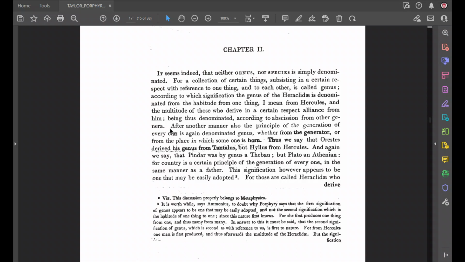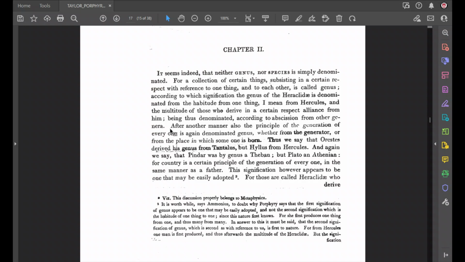And he also says, again, in another way, we say that Pindar was a poet, a Greek poet. Pindar was by genus a Theban. That means he was born in Thebes. He was from Thebes. Thebes was his place of origin. But Plato was an Athenian.